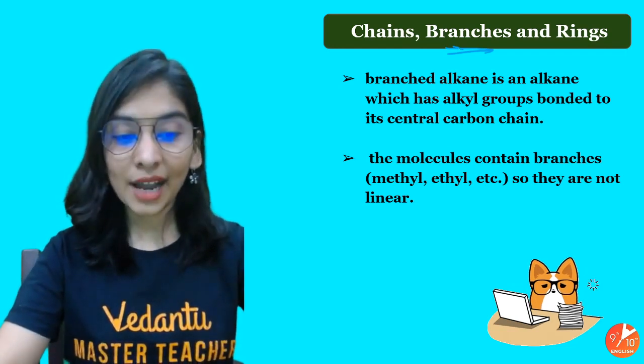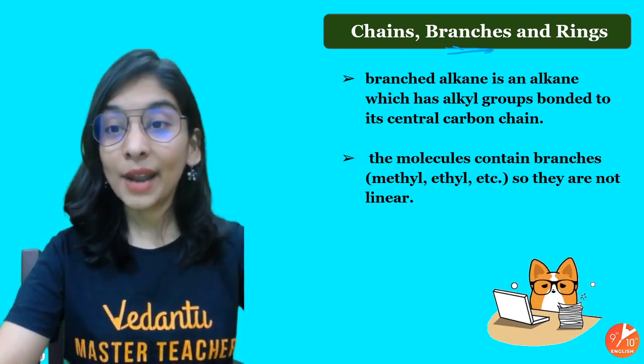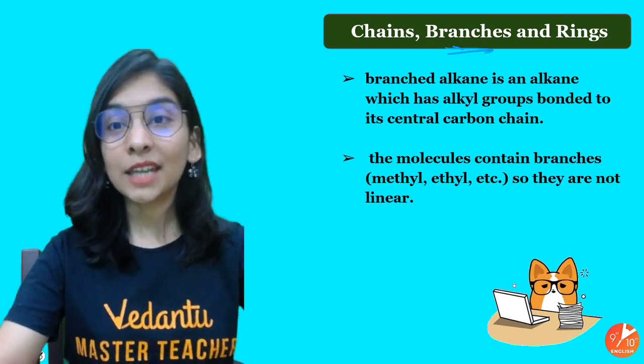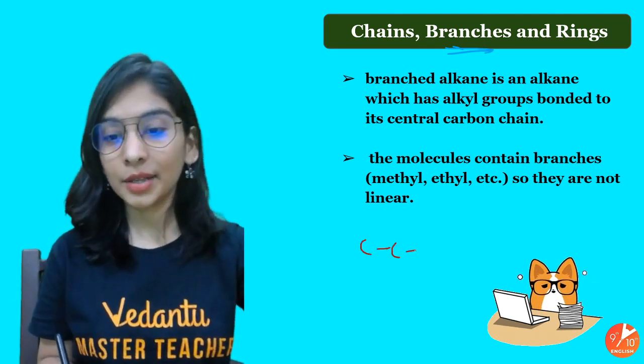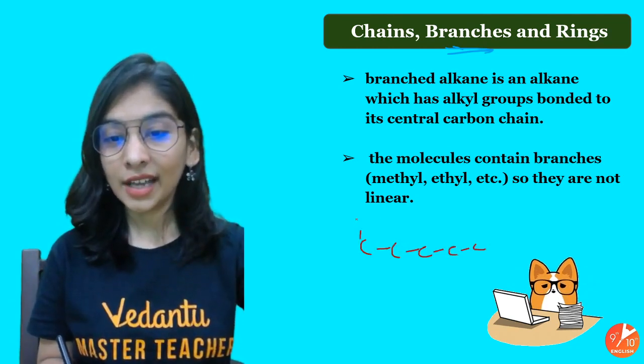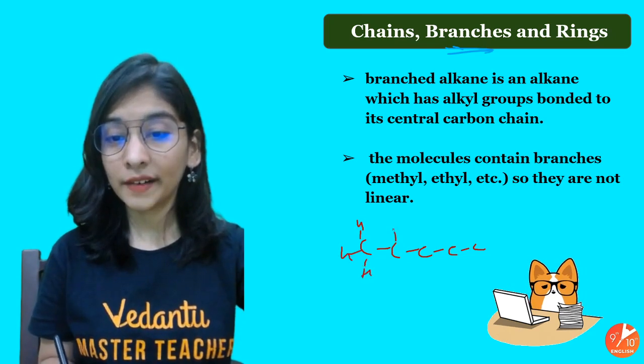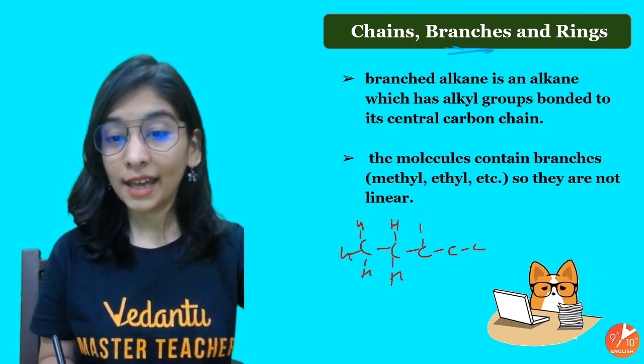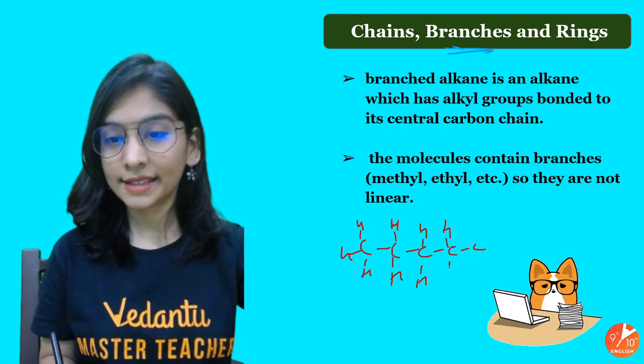What exactly is a branched hydrocarbon, students? A branched hydrocarbon is something where I have a straight carbon chain with hydrogen all over it, knowing again that the valency of carbon is 4.